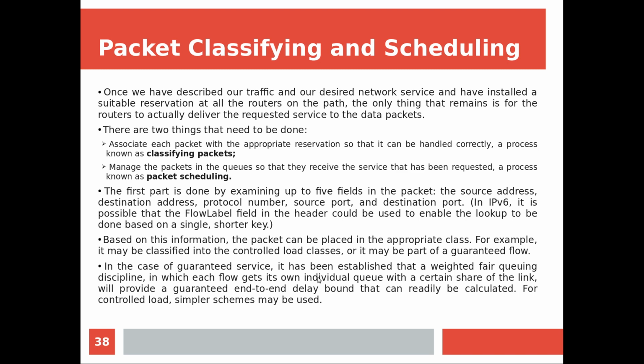Accordingly that scheduling is done. So that is for guaranteed service, depending on the type of flow, because we have to provide a service guarantee. Accordingly those priorities are set for the weighted fair queuing. And when it comes to controlled load, there is no need of such a weighted fair queuing scheme. A simpler, normal kind of queuing discipline can be made use of.